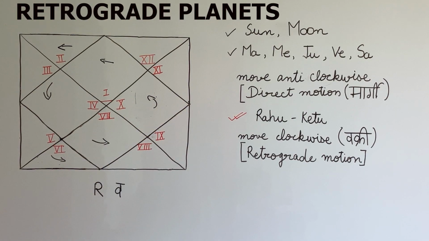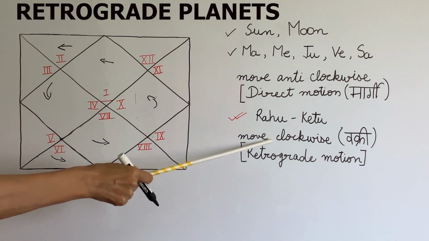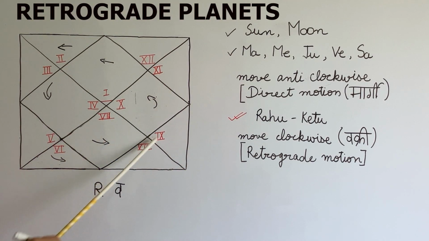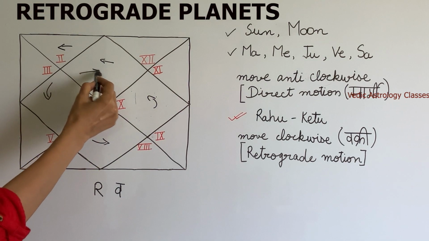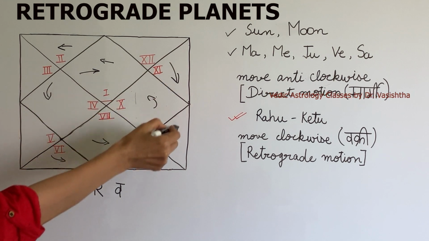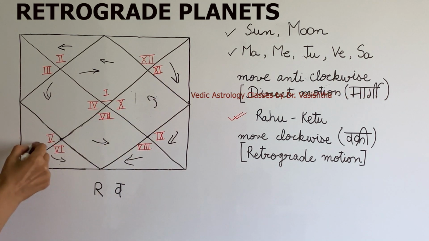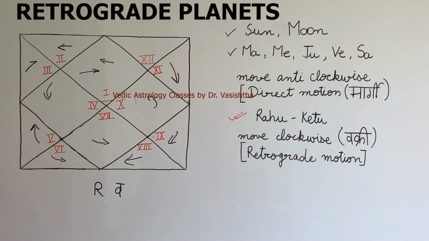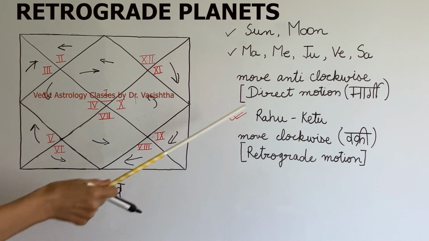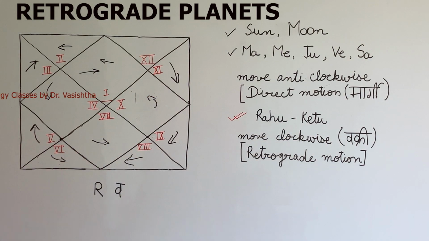Also we know Rahu and Ketu, the 2 shadow planets, always move in the zodiac in a clockwise direction, that is in the reverse direction. These 7 planets move in an anti-clockwise direction and Rahu Ketu move in a clockwise direction. Because Rahu Ketu always move Vakri or retrograde, it is never mentioned in the birth chart that Rahu and Ketu are retrograde or Vakri.